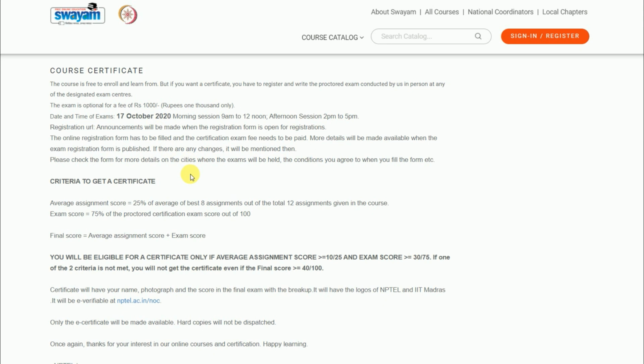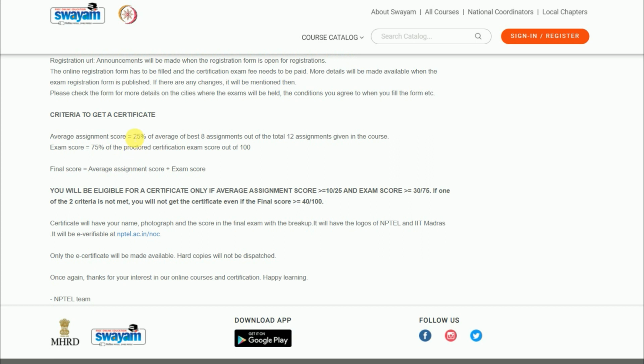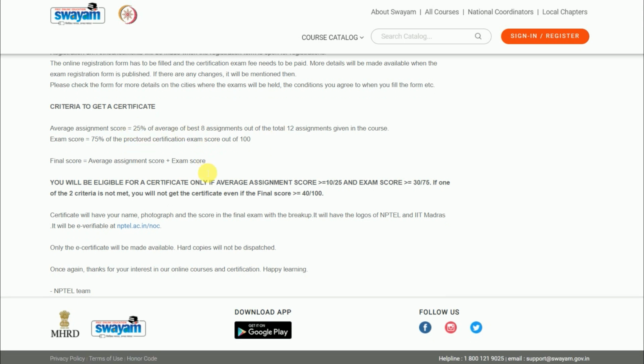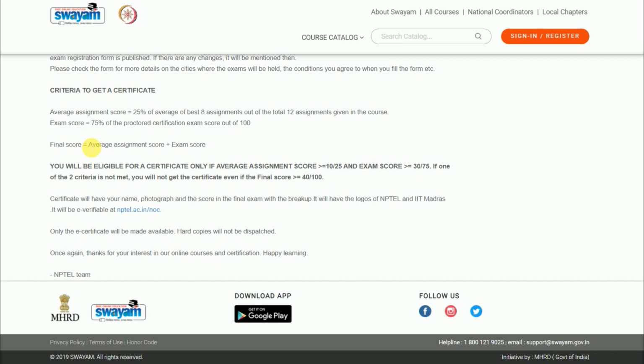And also, if you want to be eligible for the certificate, you need to have 25% in your assignments. Basically you will have 12 assignments. Out of those 12 assignments, your best 8 assignments will be taken into consideration, and in those 8 assignments you should have an aggregate of 25%. And also your exam score should be 75%, and the final score will be calculated as the average assignment score plus the exam score.